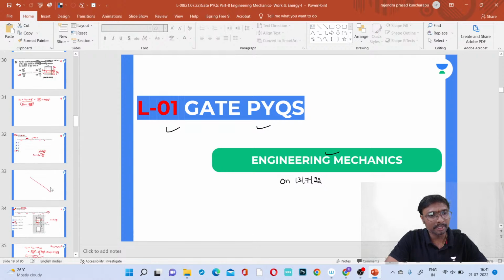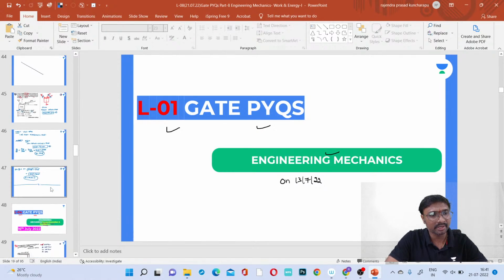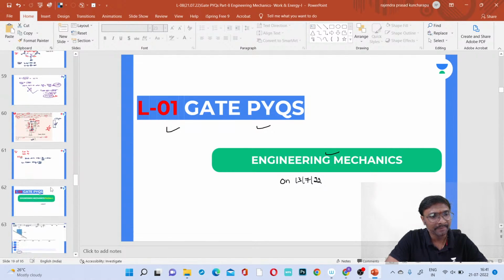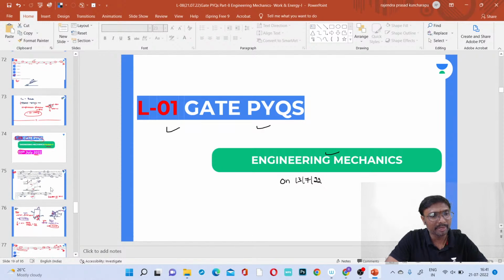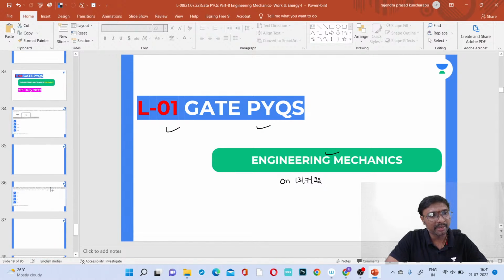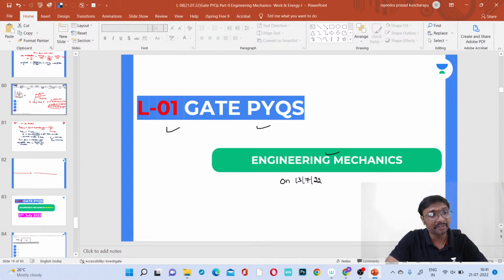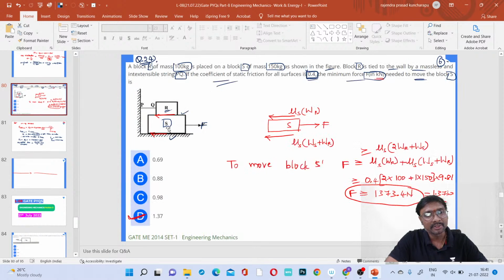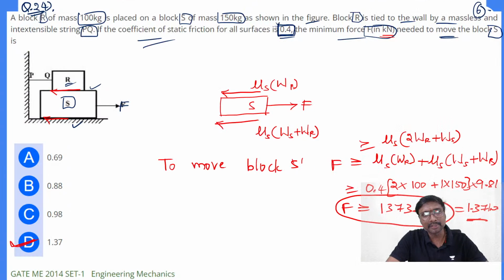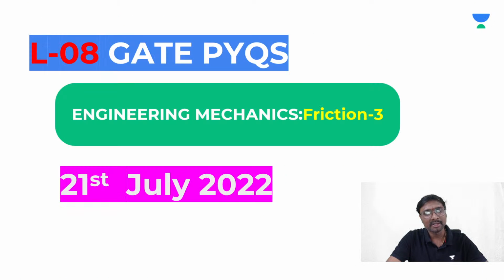Now coming to this, if you just observe, the friction part only will be continuing. The remaining questions on this friction we'll see, and after that we'll be entering into work and energy. So this is your question number 24, and we'll be continuing to the next questions. This is friction part 4, today 21st, lesson 8.